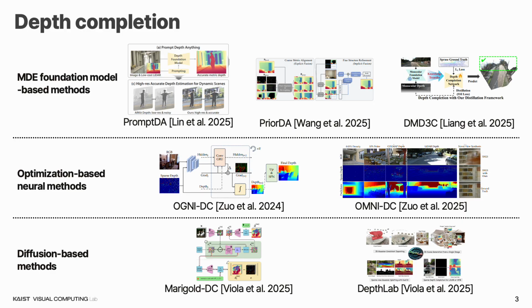Existing depth completion methods leverage foundation models through sensor prompts, alignment, or knowledge distillation. However, they face key limitations. PromptDA and DMD3C are restricted to specific sensors, while PriorDA is computationally expensive due to its two-stage pipeline. Finally, optimization and diffusion-based methods achieve zero-shot generalization but suffer from low inference speeds due to multiple sequential passes.